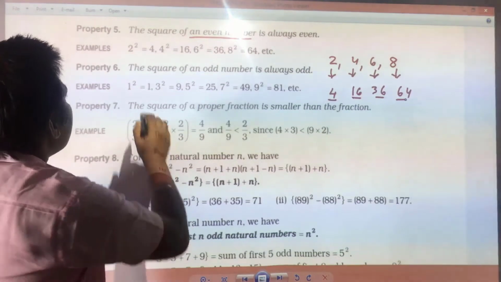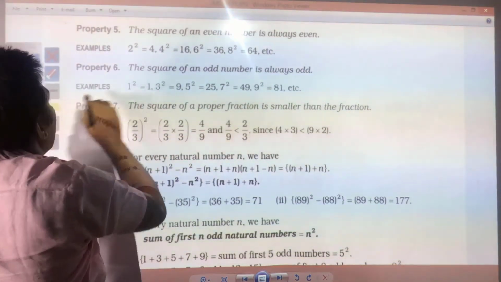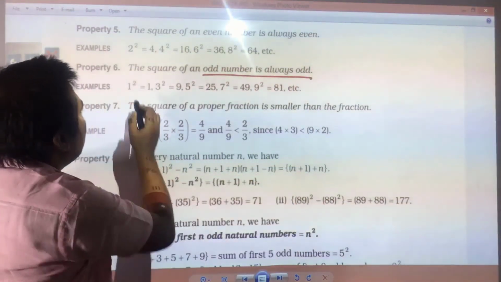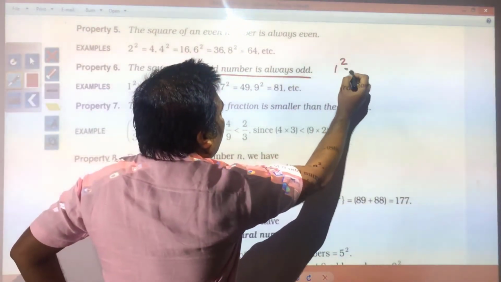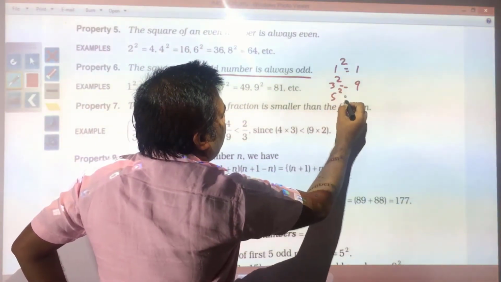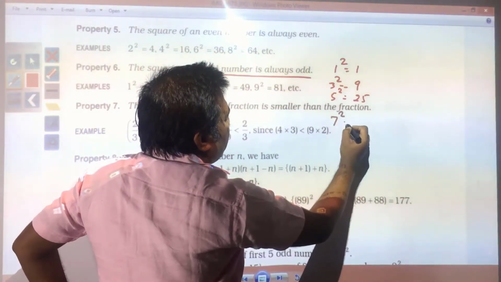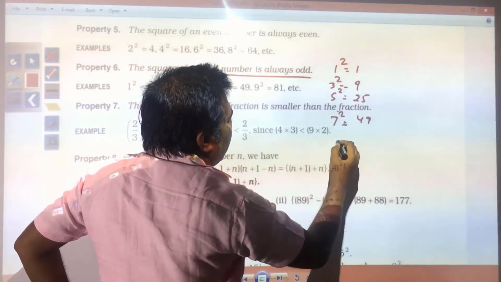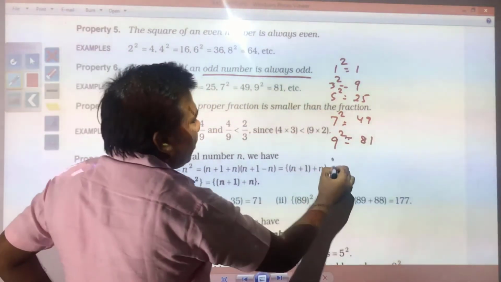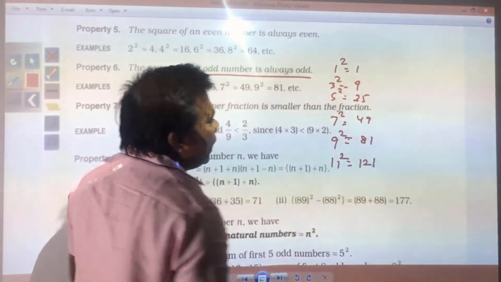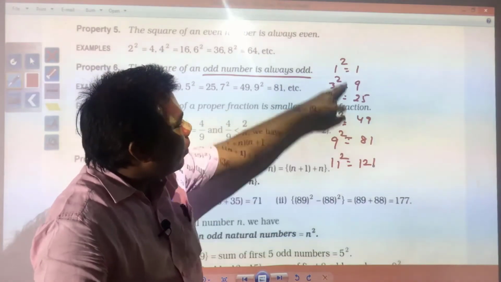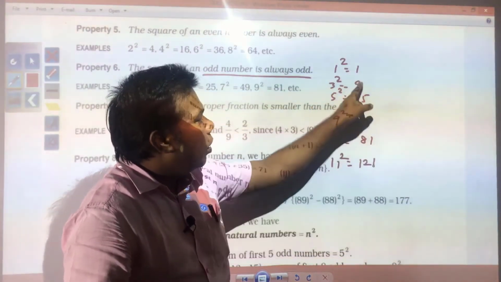Next, you have the square of an odd number is always odd. This also you check out. Suppose you see 1 square is equal to 1, 3 square is equal to 9, 5 square is equal to 25, 7 square is equal to 49, then 9 square is equal to 81. In this way 11 square is equal to 121. In this way you can find out, if you have any odd number, the square of that odd number will always be an odd number.